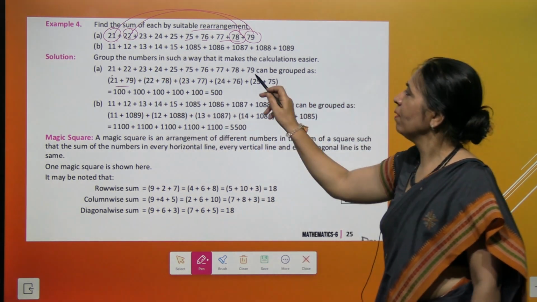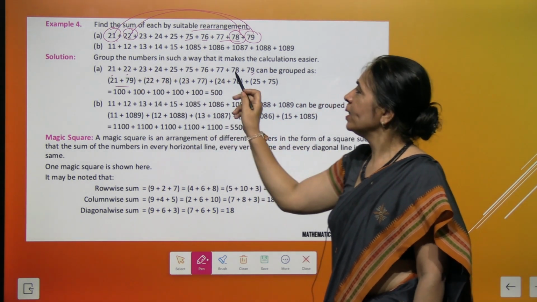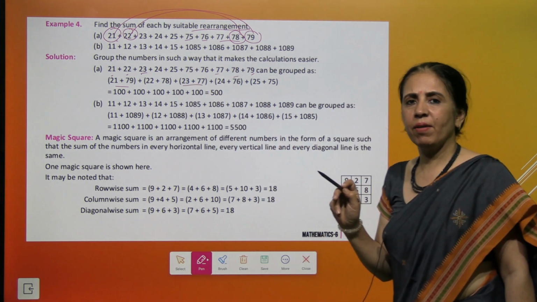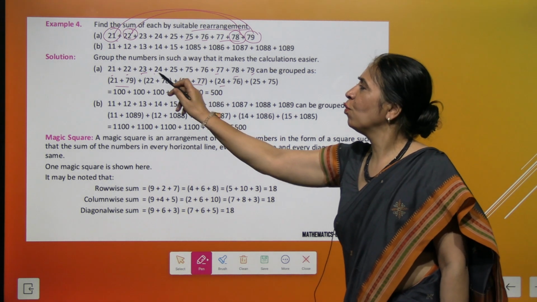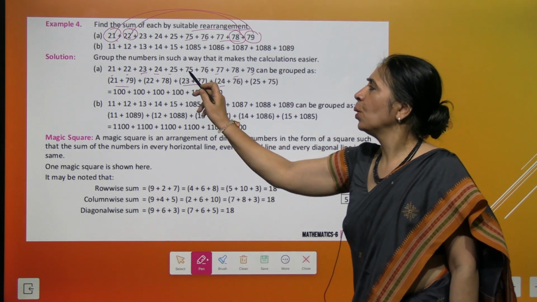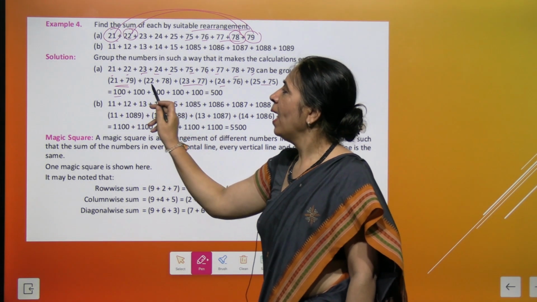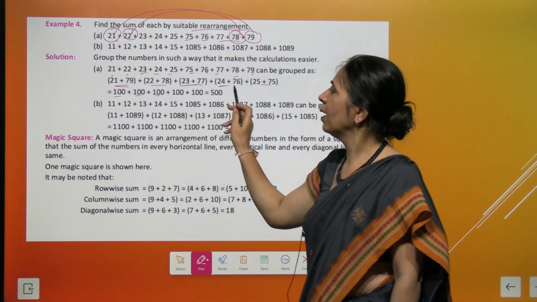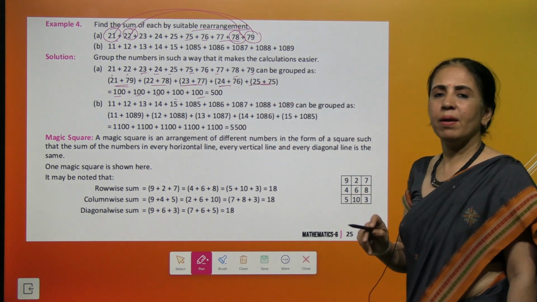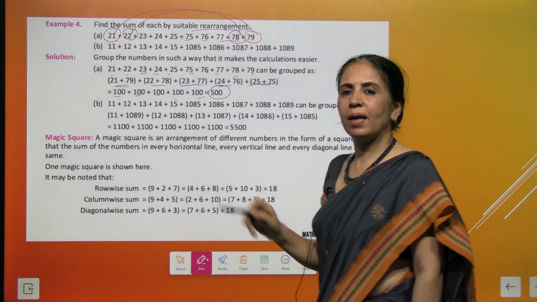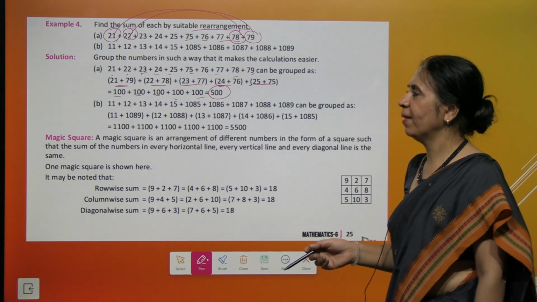I'm bringing this 21 and 79 together, 22 and 78, then 23 and 77, then we have 24 and 76 and 25 and 75. So this is 100, another 100, another 100, another 100 and one more 100 comes here. And very simply you come with the answer that yes, it is 500, right?